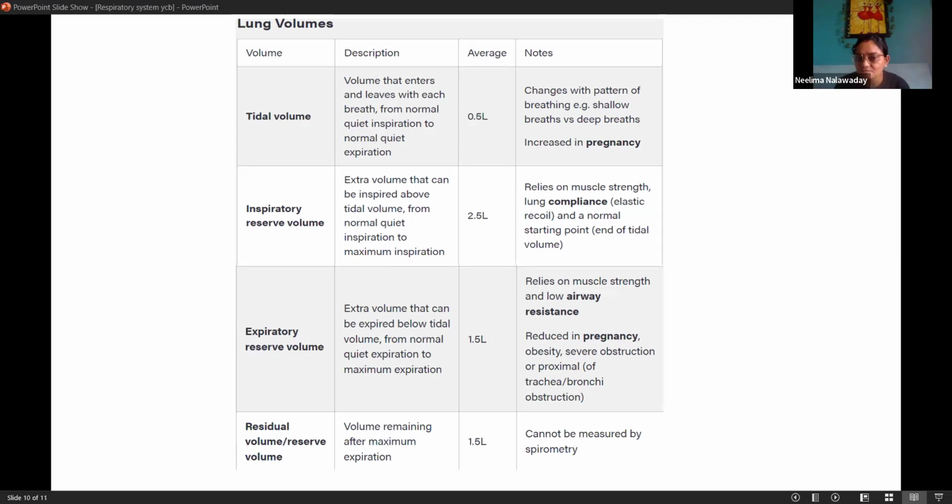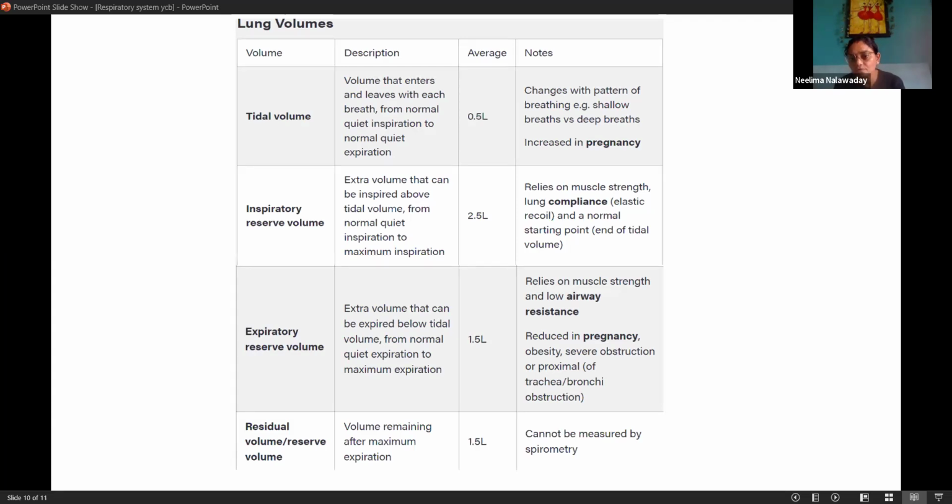It also physiologically increases in pregnancy, right? Because as the fetus grows, the pressure comes on the diaphragm and the female starts breathing deep. So now, second is inspiratory reserve volume.